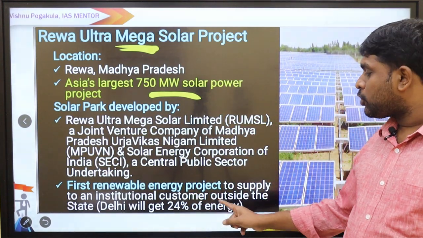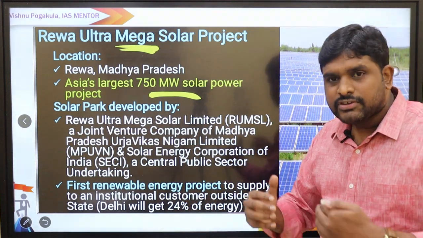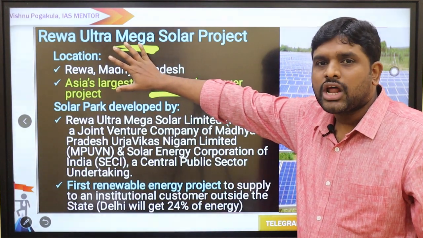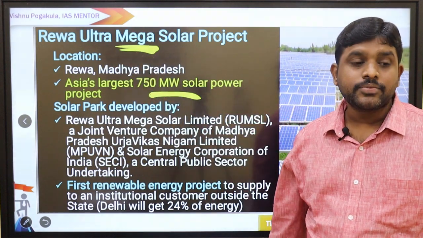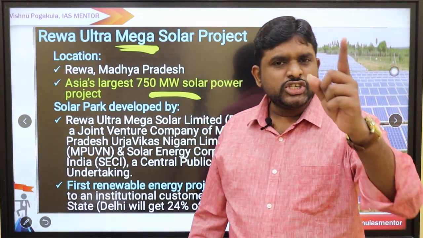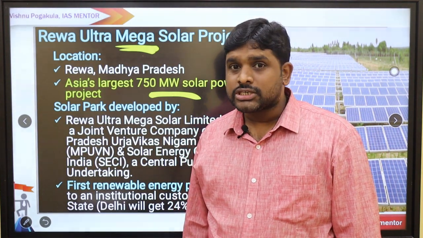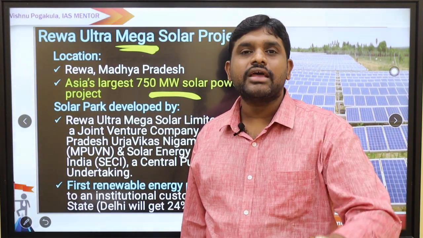It is the first renewable energy project to supply to an institutional customer outside the state. For the first time, we are providing to outsiders. From this Rewa Ultra Mega Solar project, 24% of the electricity is provided to Delhi, outside the state. So this is the first project. Which solar power project is the first to provide electricity outside its own state? It is Rewa.